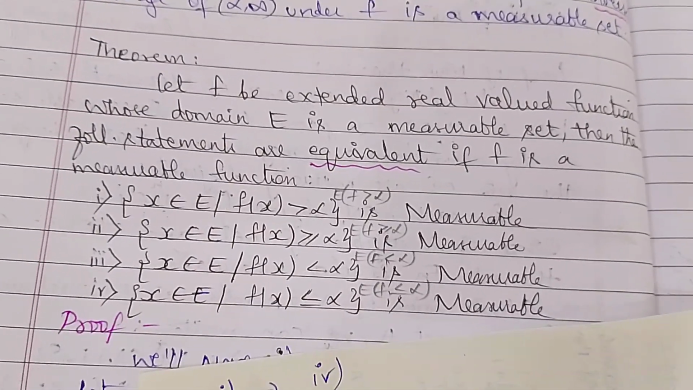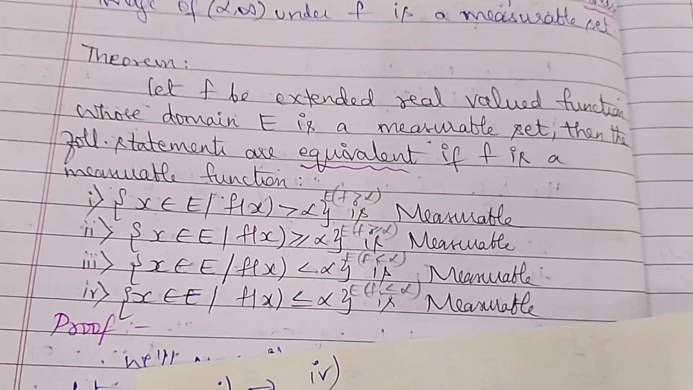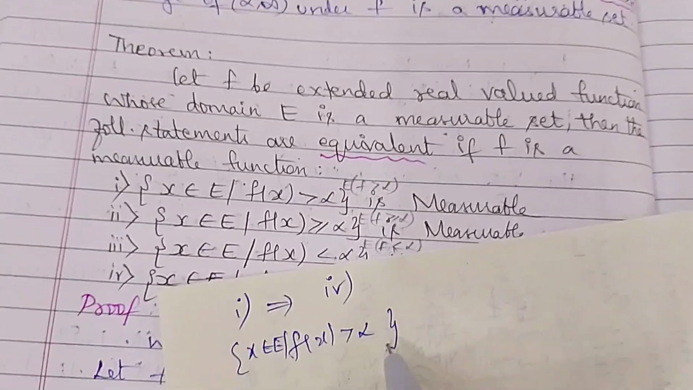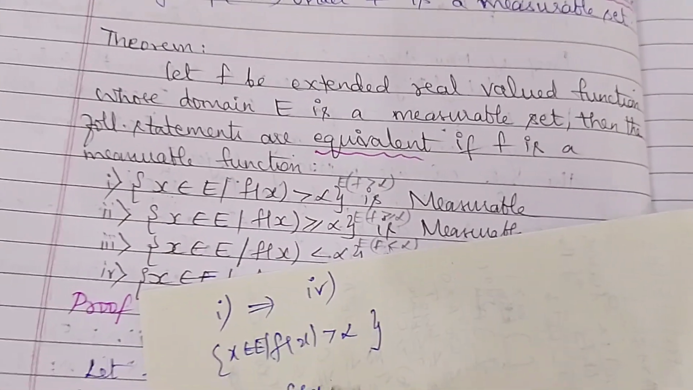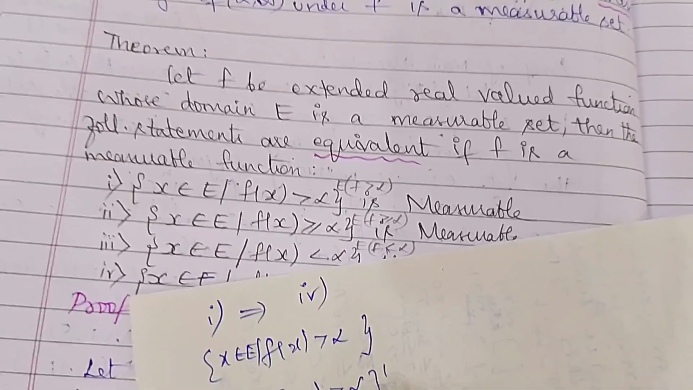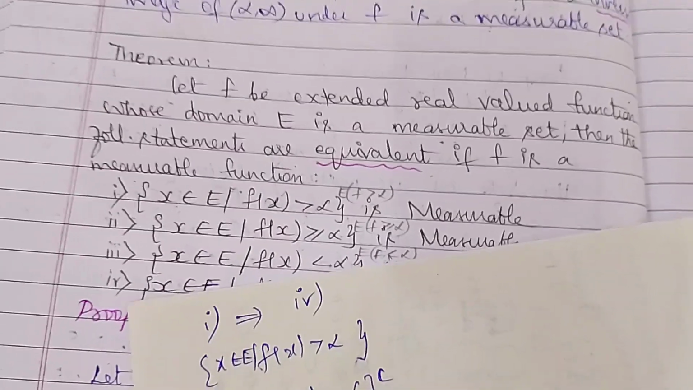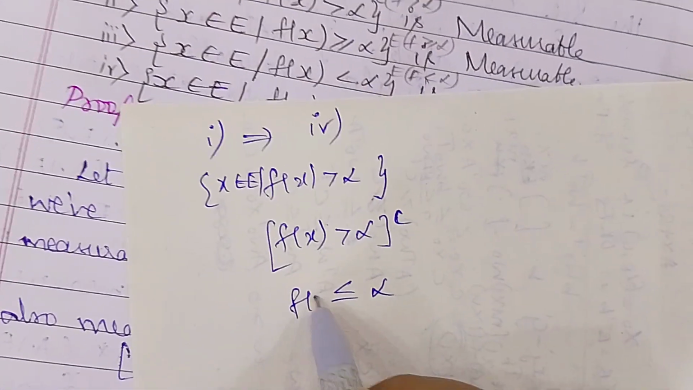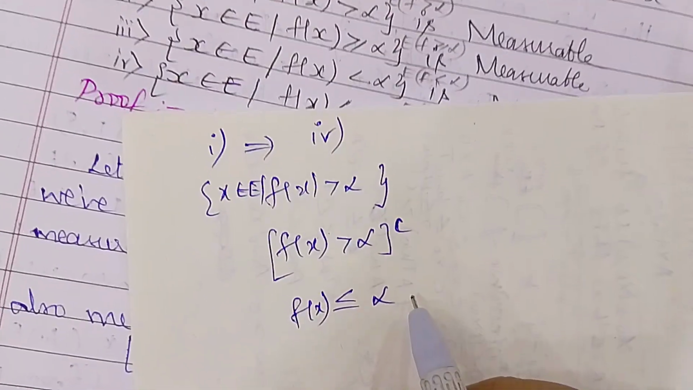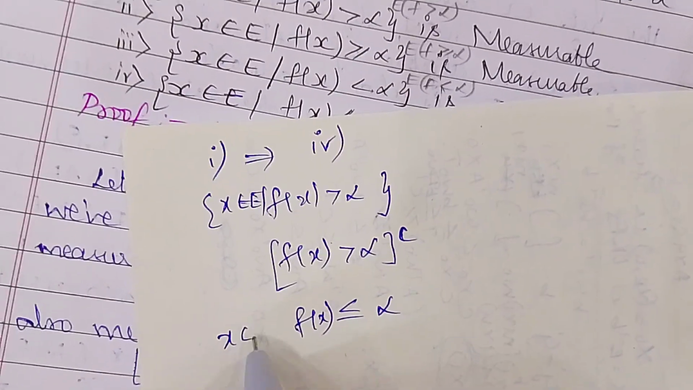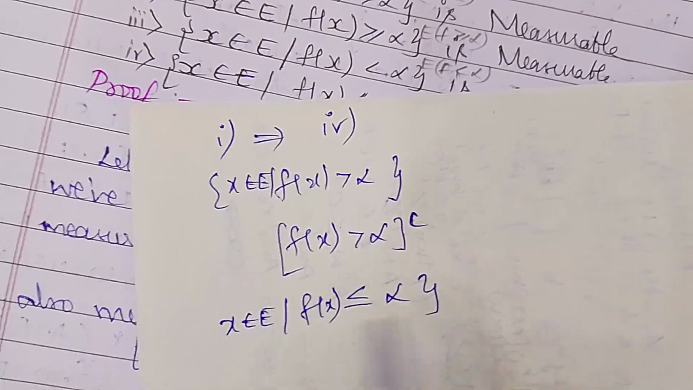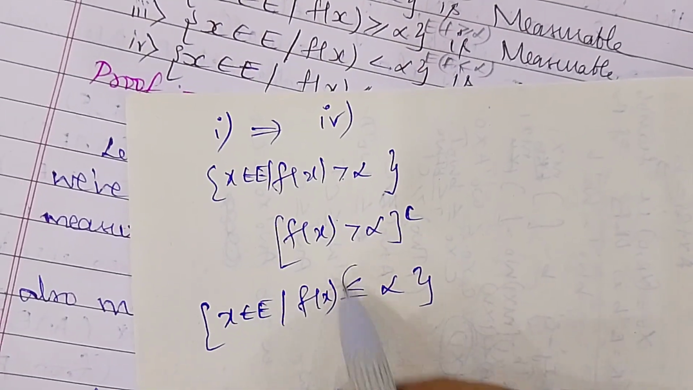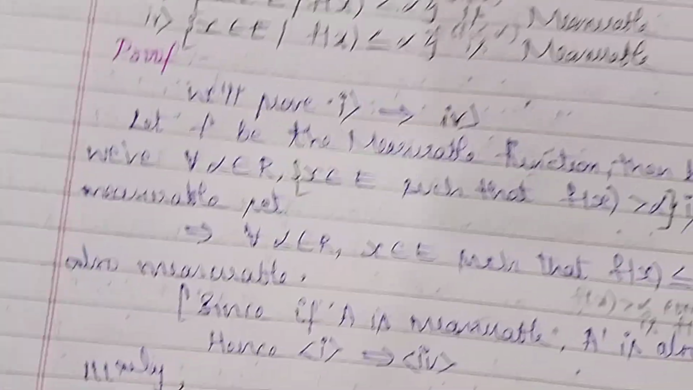So how is this possible? If we have the set of x belonging to E such that f of x is greater than alpha, what is the complement of greater than? The complement of greater than is nothing but less than or equal to, correct? So this will be f of x less than or equal to alpha. So we can write x belonging to E such that f of x is less than or equal to alpha. If we take the complement of greater than, we get less than or equal to. So I have written here.